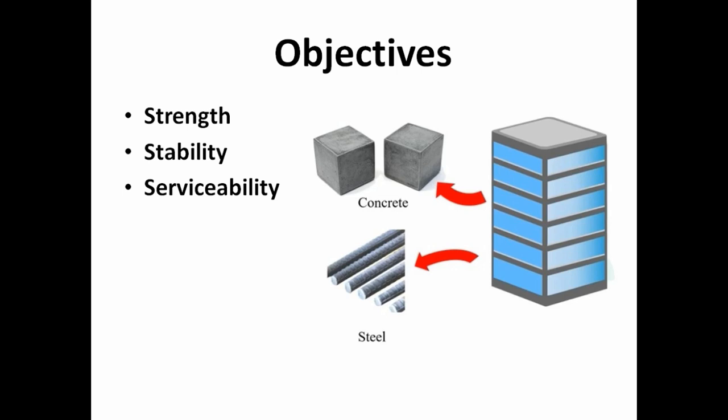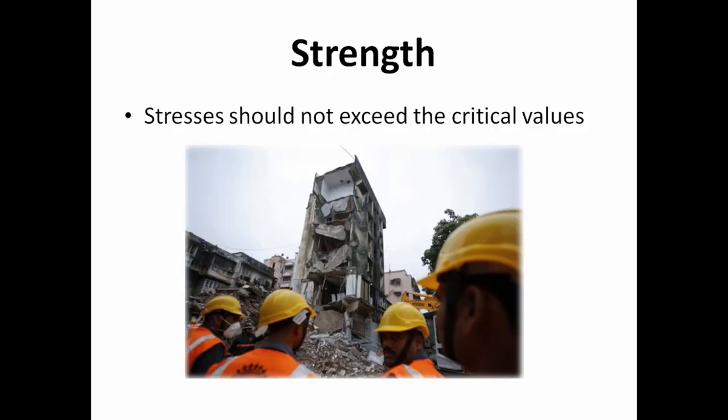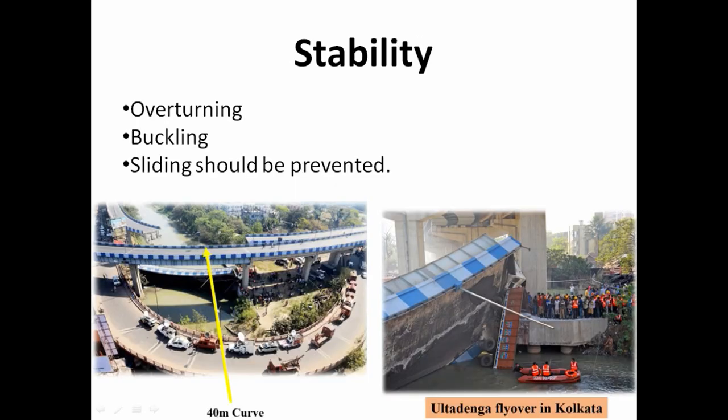Now, we will discuss the objectives of concrete structures. Firstly, stresses should not exceed the critical value. For example, in 2013, a seven-story building collapsed in Maharashtra. After investigation, it was found that the reason for failure was the use of substandard construction material. So, load should not exceed the critical value.